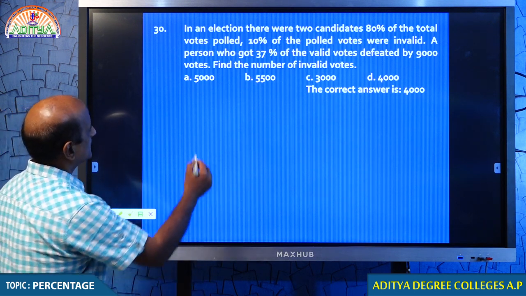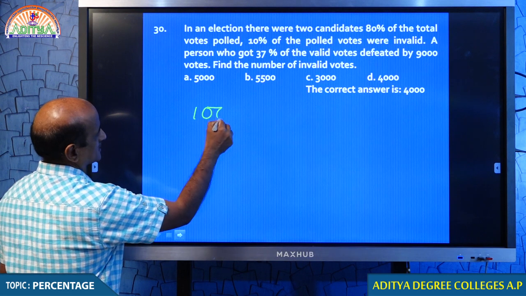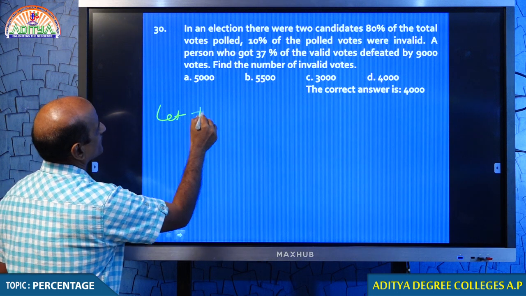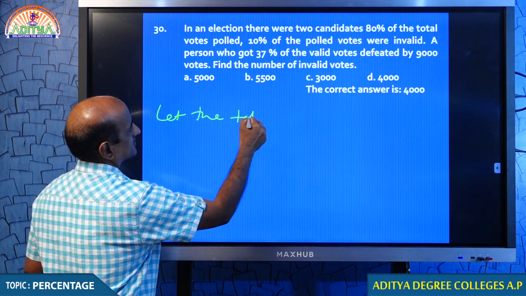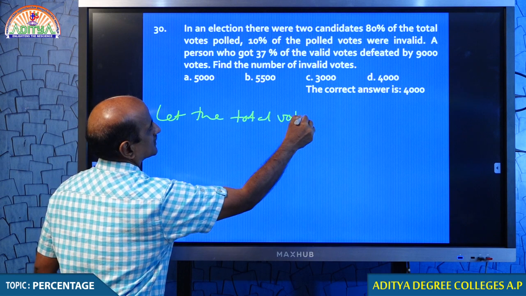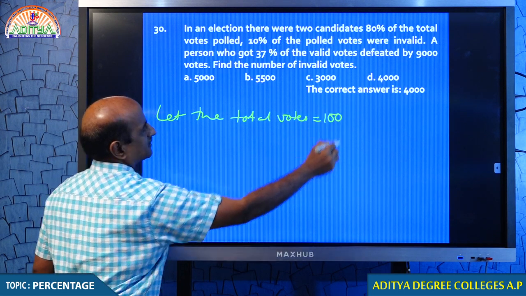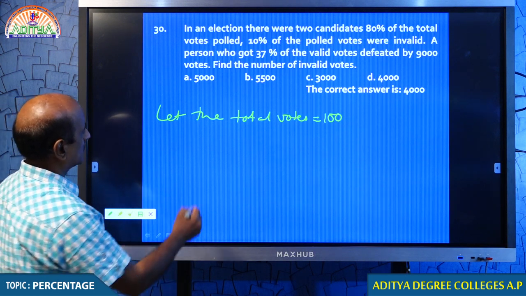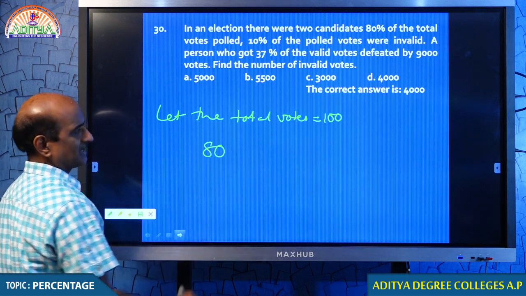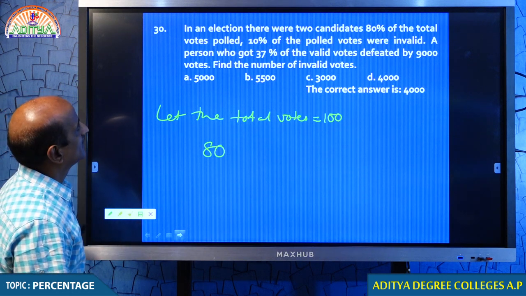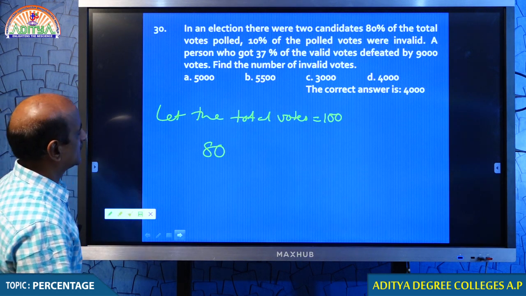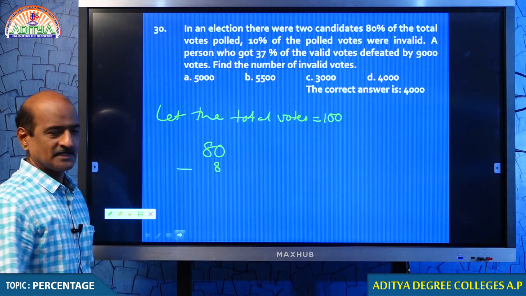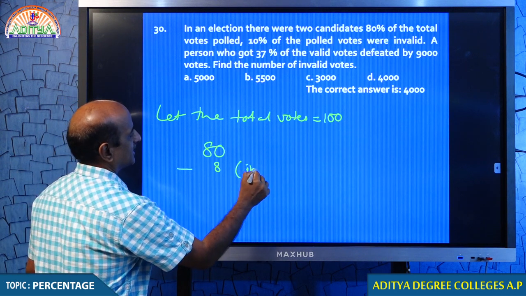Just look at that. Students, let me suppose that the total number of votes be 100. Let it be 100. Tell me, 80% of the total votes polled. How many votes were polled, my dear students? 80. 80% of 100. 10% of the polled votes were invalid. Out of 80, 10% means 8. These were invalid.